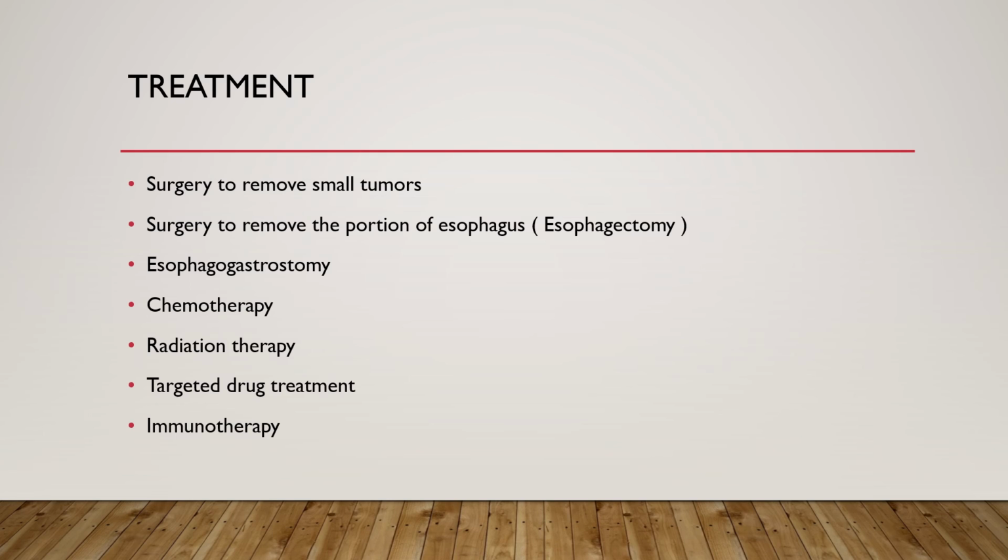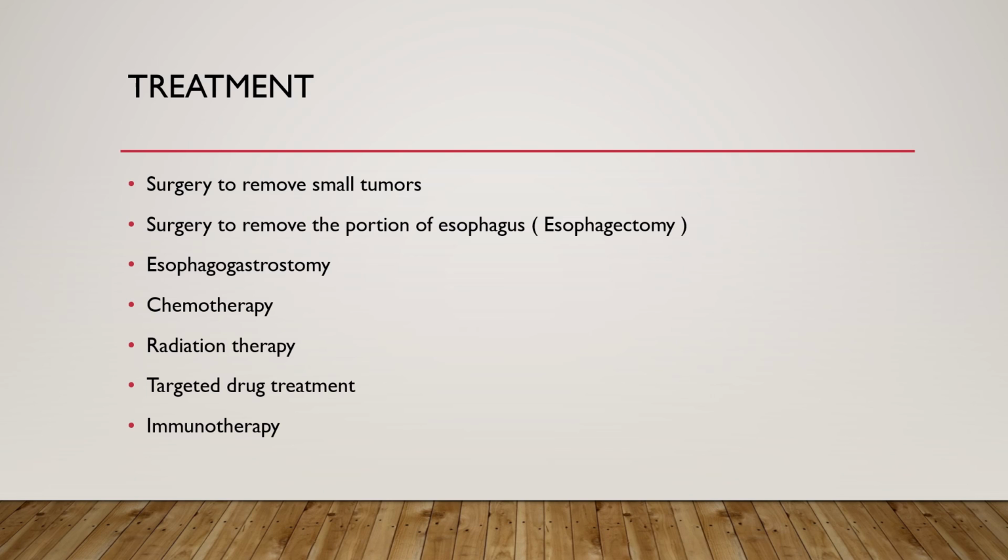The third one is the esophagogastrectomy. They will remove a small portion of the esophagus. The fourth one is the chemotherapy. The chemo drugs are given to the patients through the IV line.